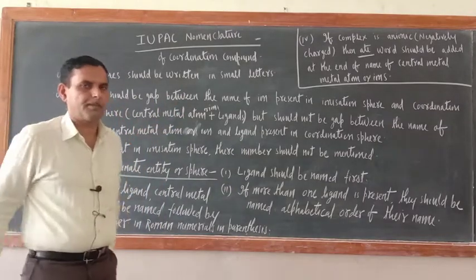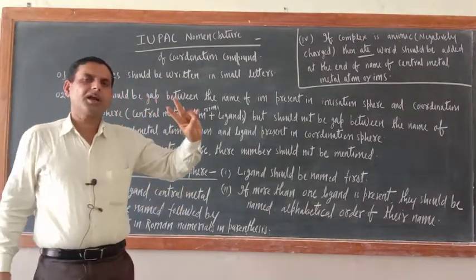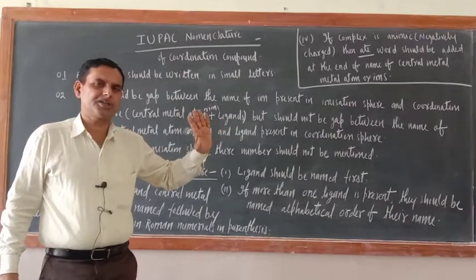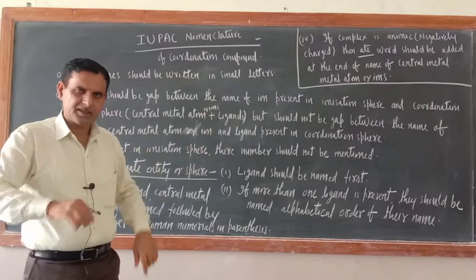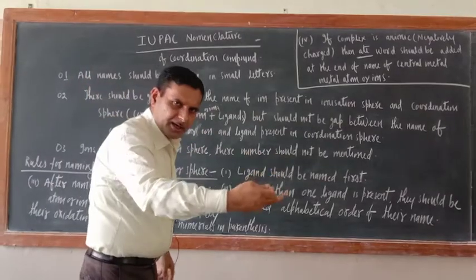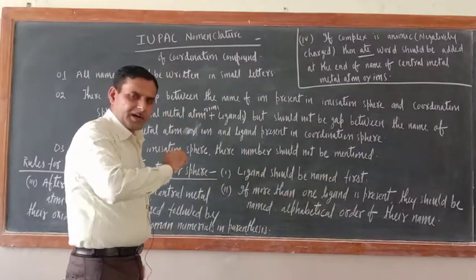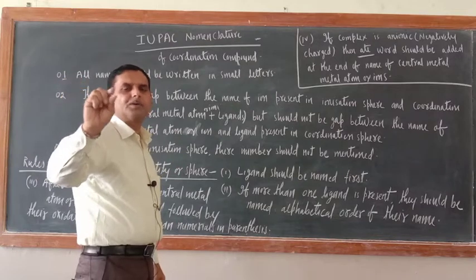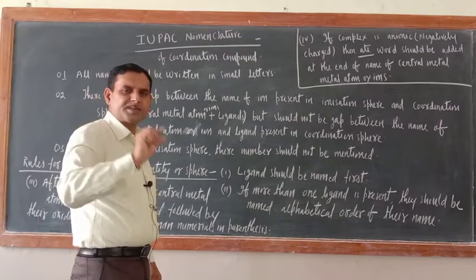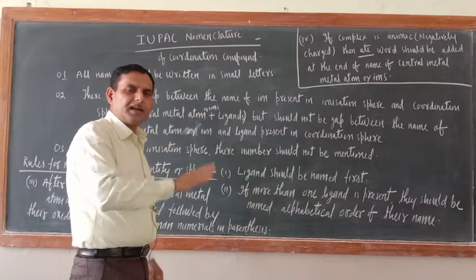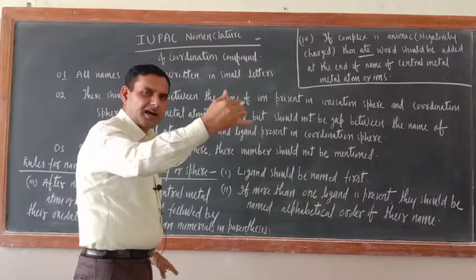Listen to this rule properly. There is an ionization sphere on the left hand side of the square bracket and the right hand side of the square bracket. So whenever you are writing the name of a coordination compound, there should be a small gap between the ions present in the ionization sphere, let it be on the left hand side or right hand side.